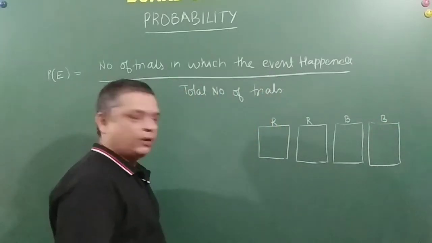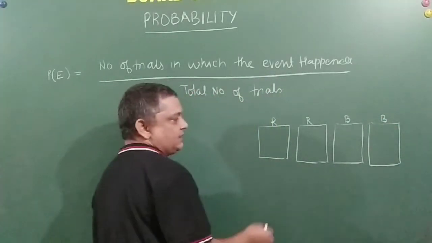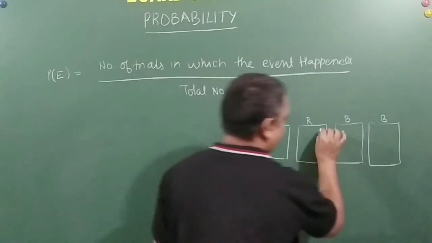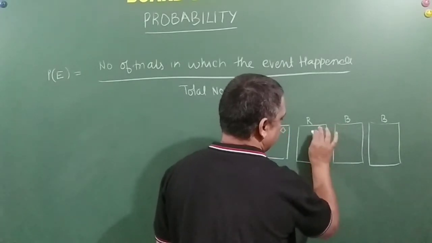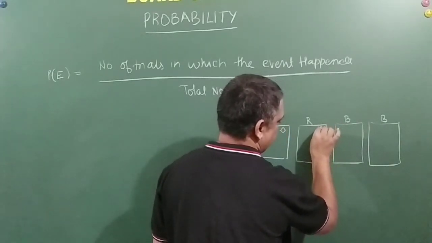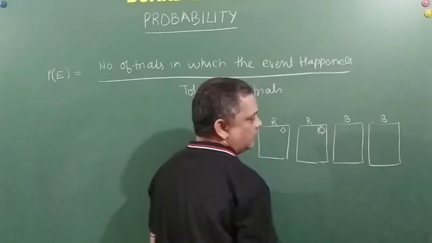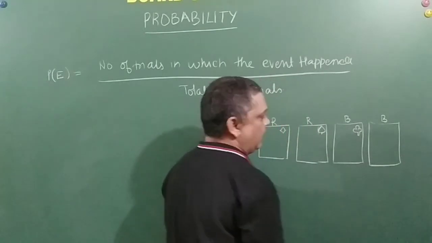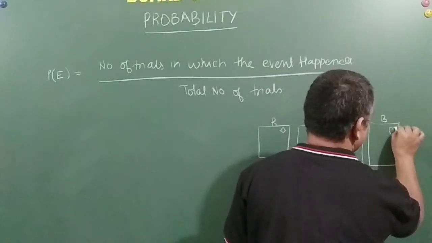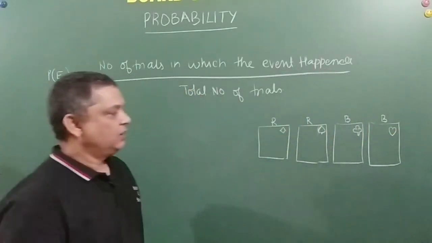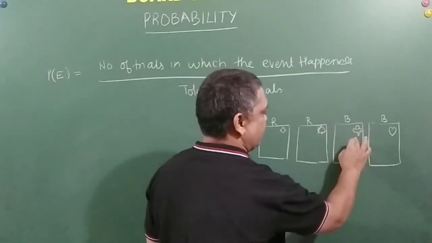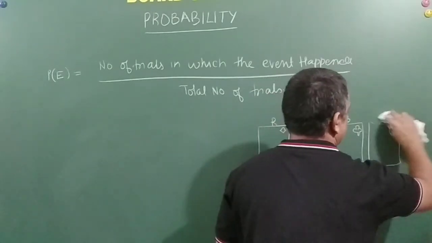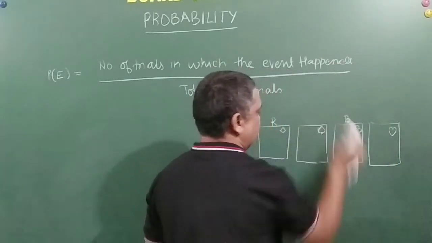Now, one is your diamond. One is clove, one is your flower and one is your hearts. I am so sorry, this is black, I should replace it because hearts is red and this is black.